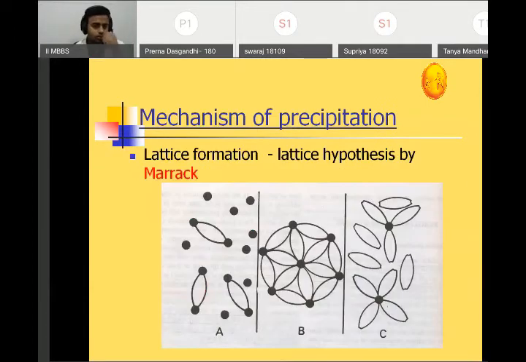Okay, so this is the lattice formation. It was proposed by Marrack. What did Marrack say? When there is antibody excess, there is no serological reaction. When there is antigen excess, at that time also there is no serological reaction. So whenever the antigen and antibody are in optimal proportion, near equivalence, there will be a reaction, and that reaction will be visible.